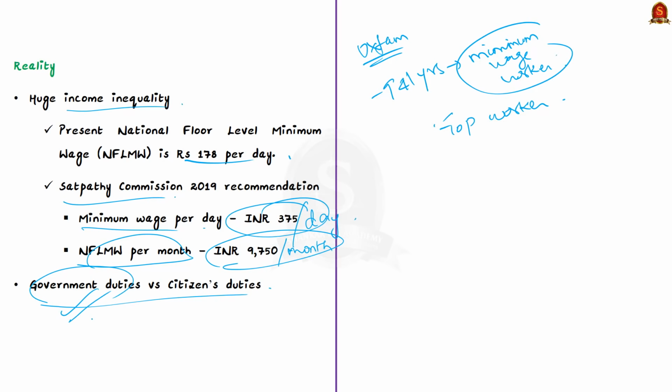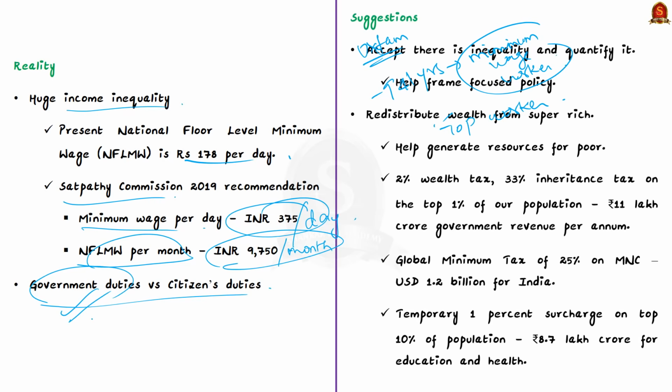Till now, we have seen some data mentioned in the Oxfam Inequality Report, some policies of the government that increased inequality and some constitutional provisions about inequality. Now finally, let us see some ways to address inequality. Firstly, the government must recognize inequality is real and agree to measure it. That is, the government must first recognize there is an inequality and then proper measures must be devised to measure inequality. And this will help the government devise focused policy to address inequality.